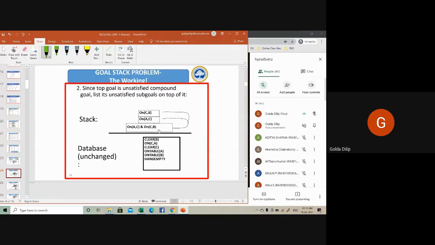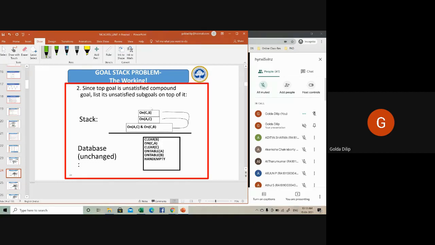Okay, so now I'm replacing my compound goal. This is my compound goal with two sub goals, and I'm putting it on the stack. I can put it in any order. Here for the illustration, I have put C comma B on the top. I can even put A comma C on the top. So this compound goal is being split into two sub goals.